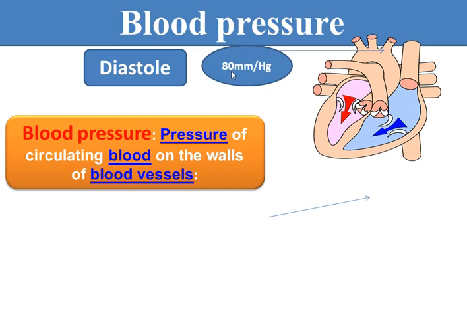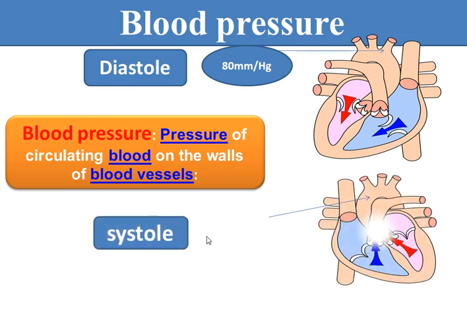Now, why do we have 80 in the diastole and why do we have 120 at the systole? You know, in the diastole there is no contraction, and the blood moves from the atria to the ventricle without contraction. So the pressure in the artery, this is the aorta, is 80 millimeters of mercury.